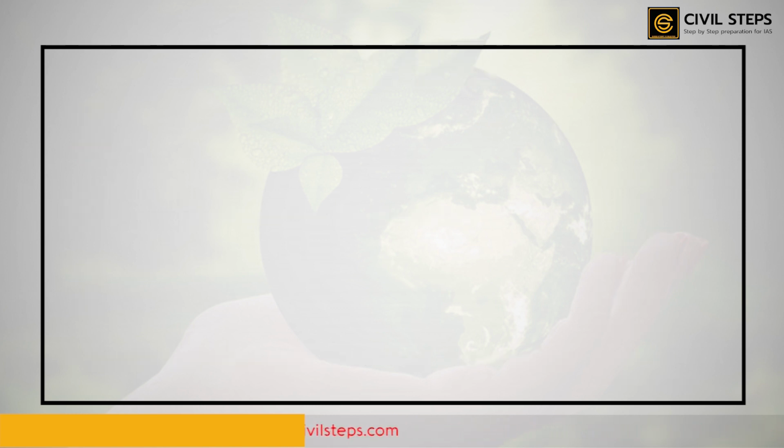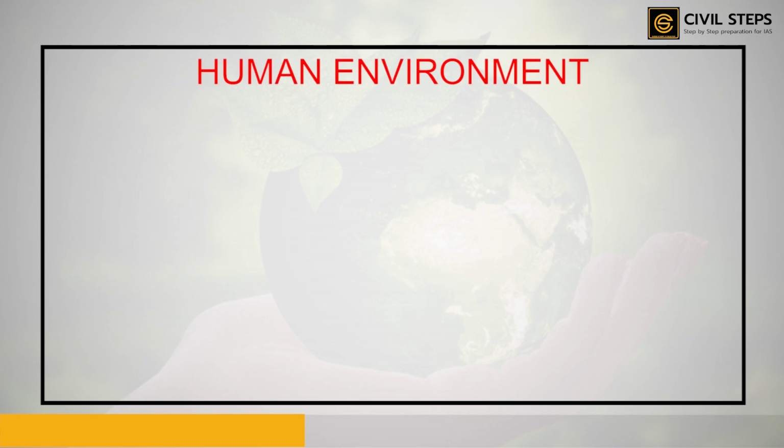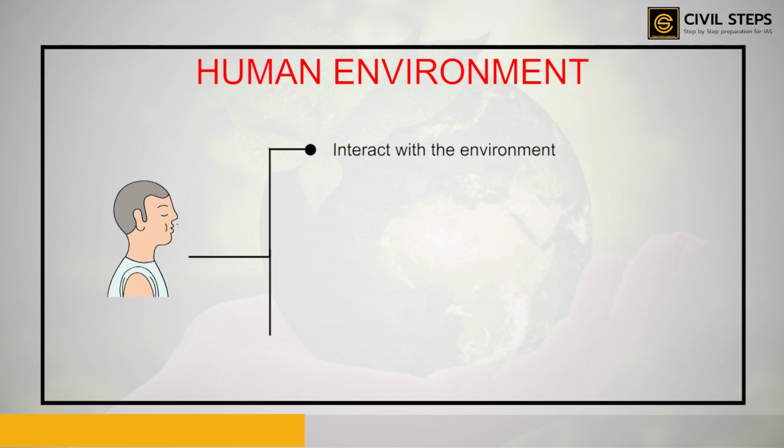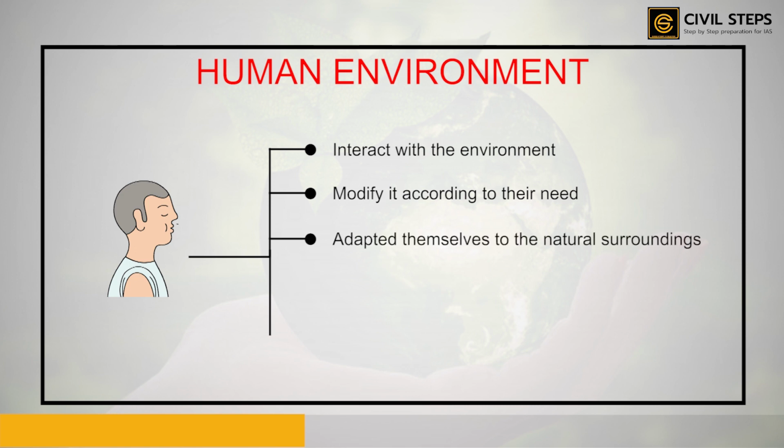Now, we will talk about the human environment. What is a human environment? Well, human beings interact with the environment and modify it according to their needs and use. Now, early humans adapted themselves to the natural surroundings, or we can say that humans at that time used to lead a very simple life and they fulfilled their requirements from the nature around them. Now, with the time, the needs grew and became more varied. So, human even learned new ways to use and change the environment.